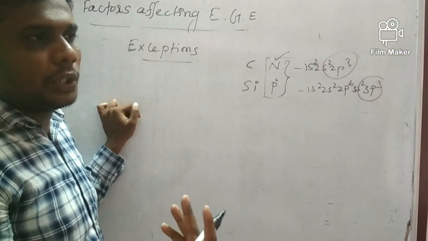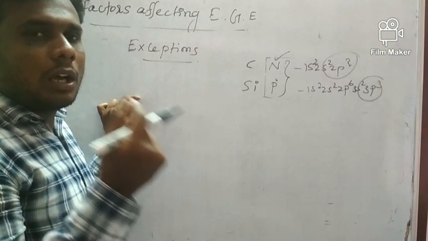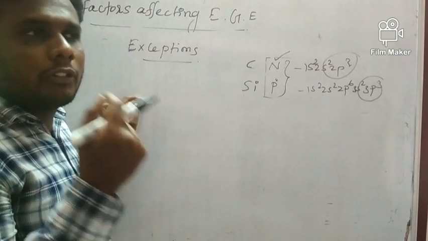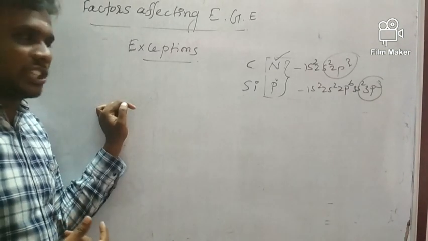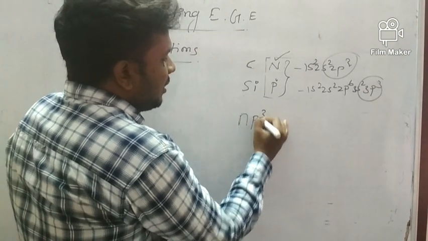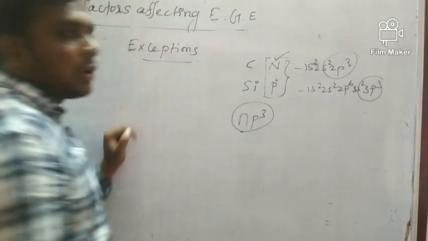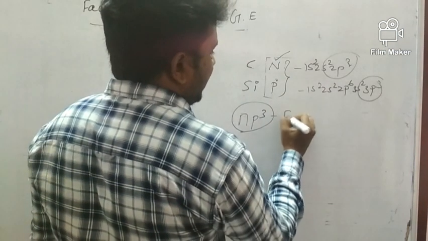Yesterday itself, in the last class, I told you, symmetrical or half-filled or fully filled orbitals are more stable than other electronic configurations. So here both have np3 electronic configuration in the outermost shell, so it has extra stability.